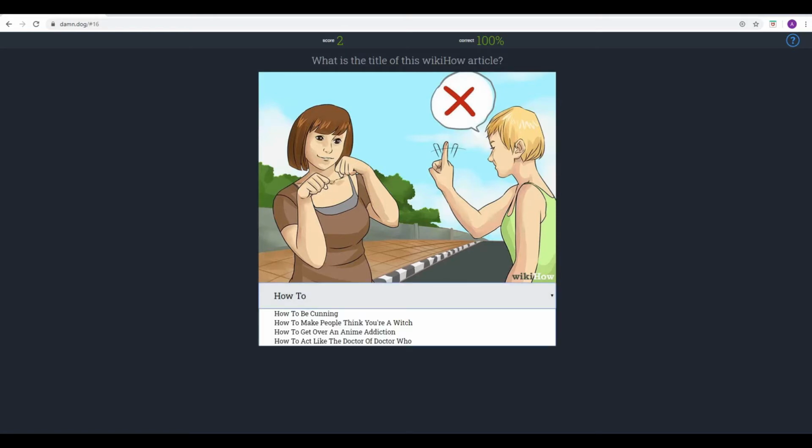Right, so look at our options. How to be cunning, how to make people think you're a witch, how to get over an anime addiction. I kind of need that, don't I? How to act like the Doctor of Doctor Who. Well, this is an odd array again. I'm thinking it's the third, how to get over an anime addiction, because she's doing that sort of cutesy, kawaii thing, and he's like, no, you're not allowed to do that. Yeah, actually, I think you're right. If this is the case, I want this man or woman to come over to your house. Oh dear. No, we can't have that, Phil. We can't have that at all.